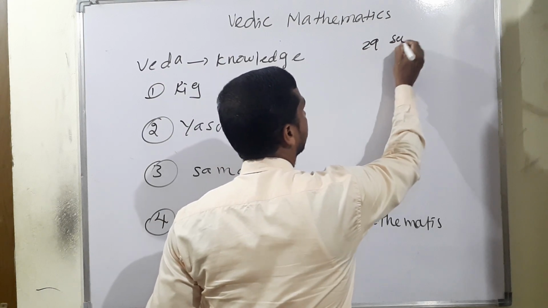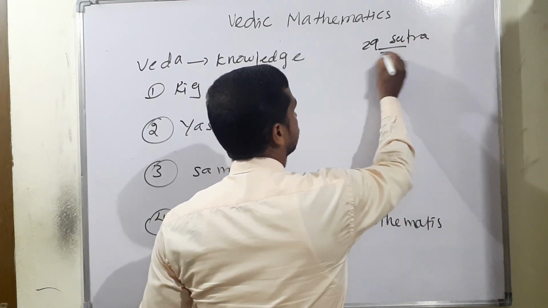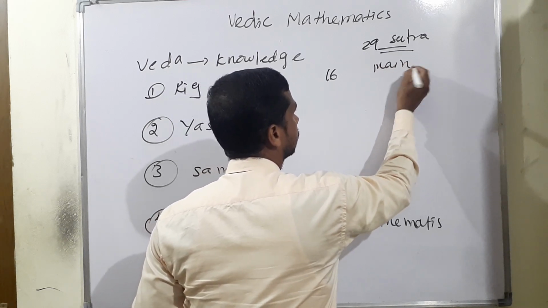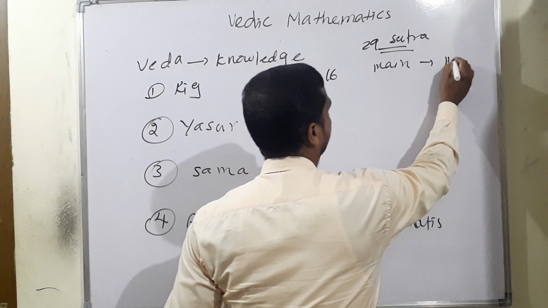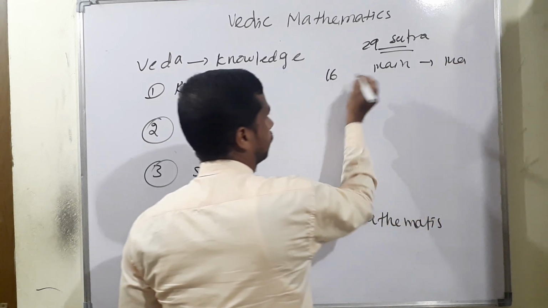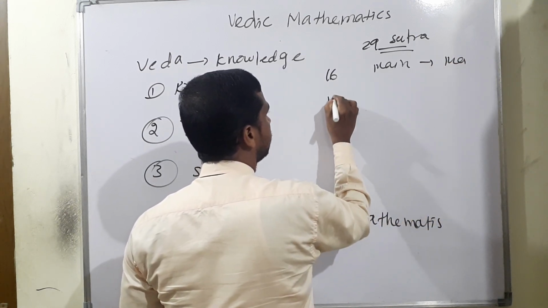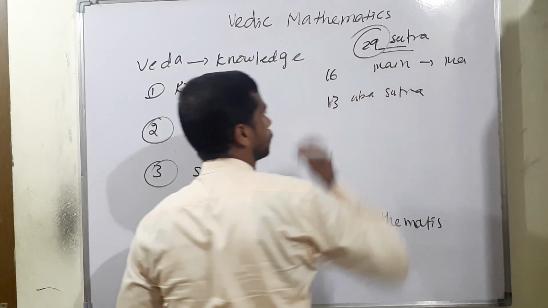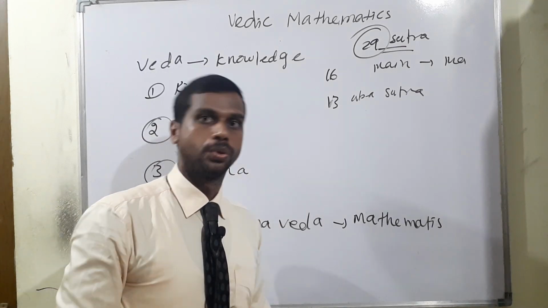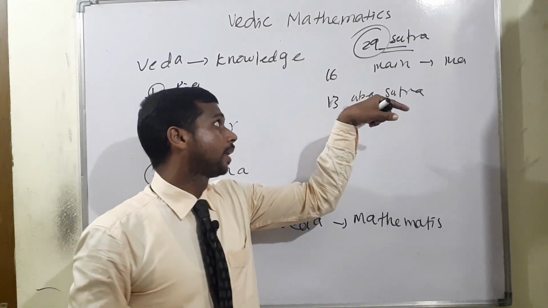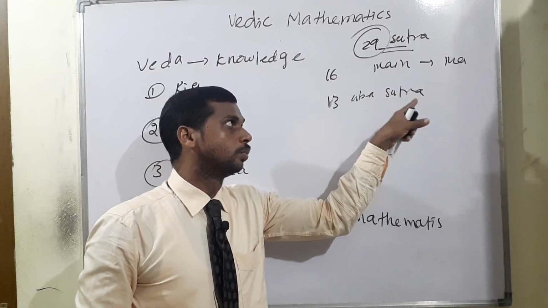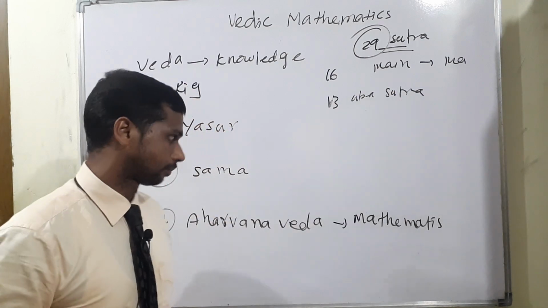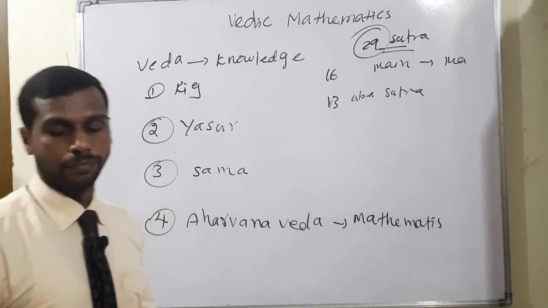How many? 29 sutras: 16 main sutras, that is, 16 main formulas, and 13 Upa Sutras. Upa Sutra means sub formula. So 16 main formulas and 13 sub formulas, totally 29. We can count like that.